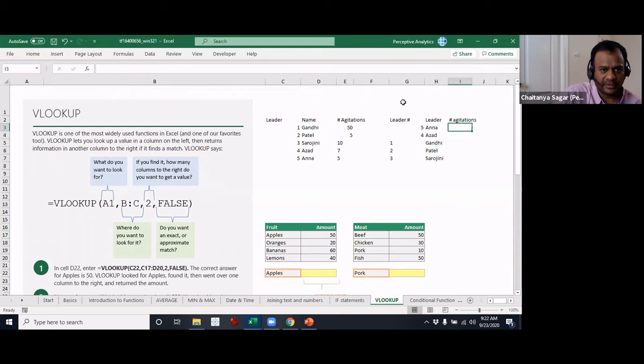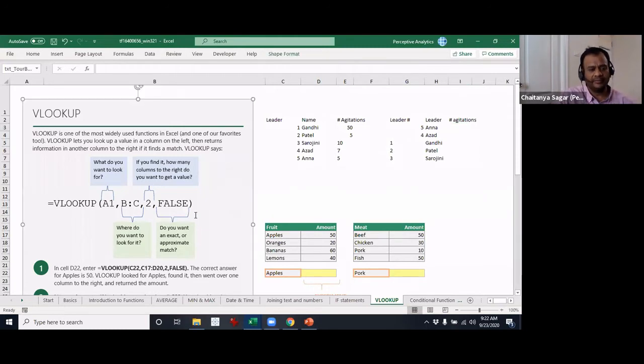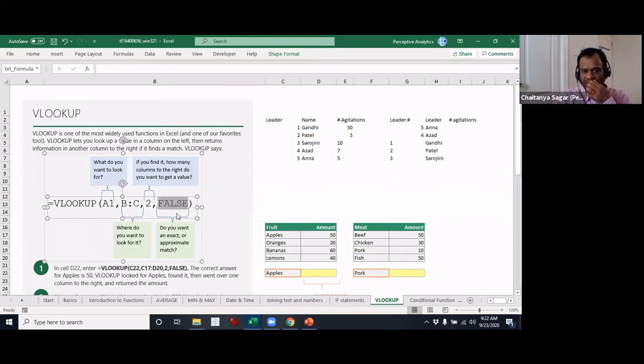All right, so let's look at the function and how we have to do it. VLOOKUP has the following parameters. Here you have what you want to look up. Then you have the range that you have to look up, and the number of the column that you want to look up. I'll get back to that. And there is something that says whether it is an exact or approximate match. That is the last field. We'll get to each of these and understand it.